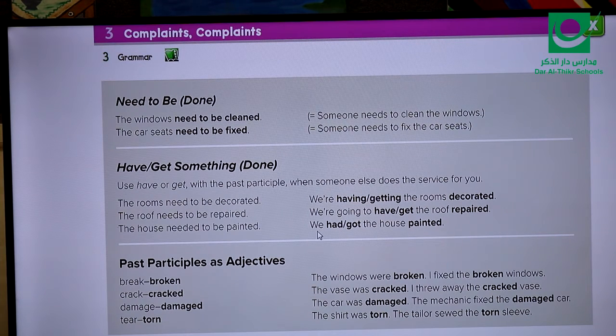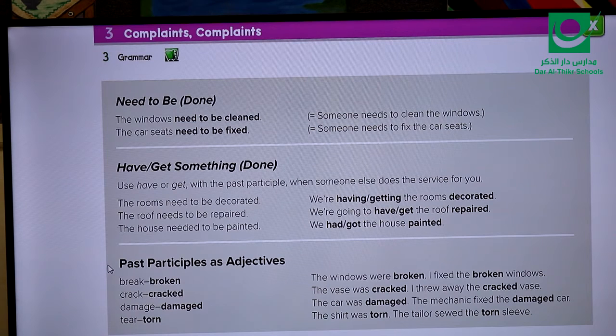Also I can say I had my hair cut. I had my hair cut yesterday. We use had here. Also I can say I will have my hair cut tomorrow. Okay, again this is called the causative form. We use verb have or verb get plus the thing that you are talking about, then verb 3. Or the thing that needs to be done, then verb 3. Again we use have or get plus the thing that needs to be done, then we have verb 3, the past participle.